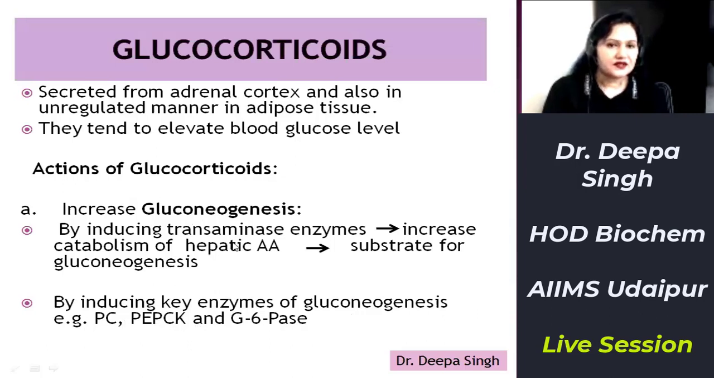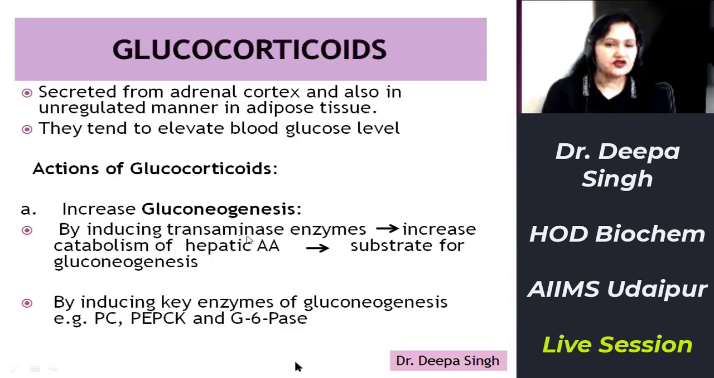The second mechanism is that it induces the transaminase enzyme, and we know that the function of transaminase is that it combines one amino acid and one keto acid to form another amino acid and another keto acid. So this amino acid via transaminase gets converted to its respective keto acid. By inducing the transaminase enzyme, there is increased catabolism of amino acids. These hepatic amino acids are converted to their respective keto acids, and then these keto acids form glucose by gluconeogenesis.